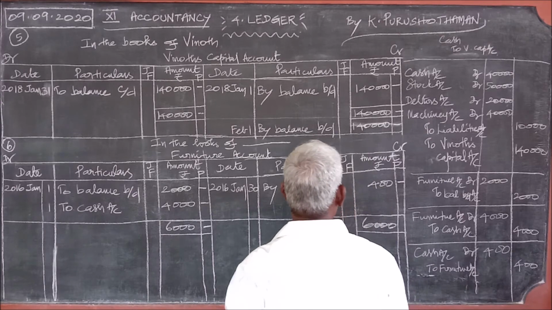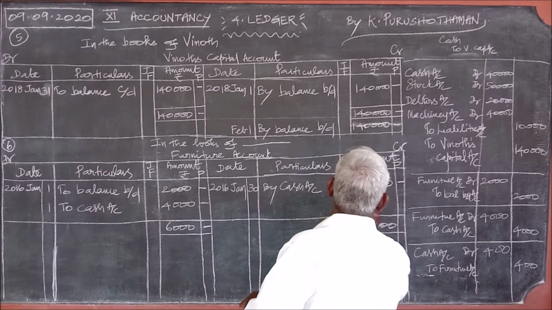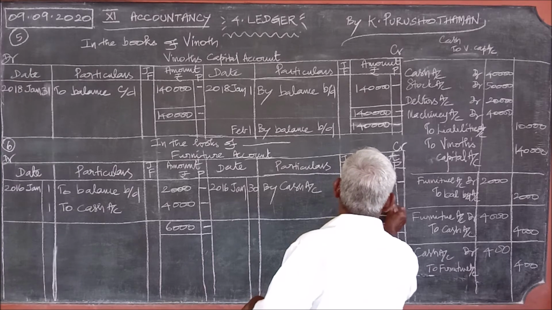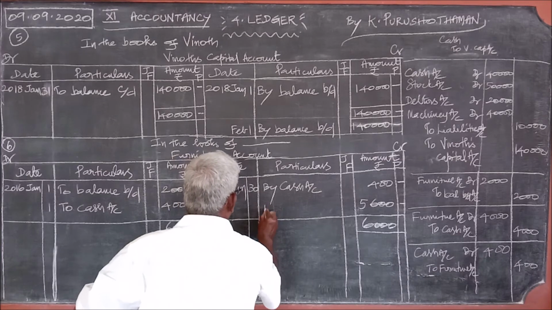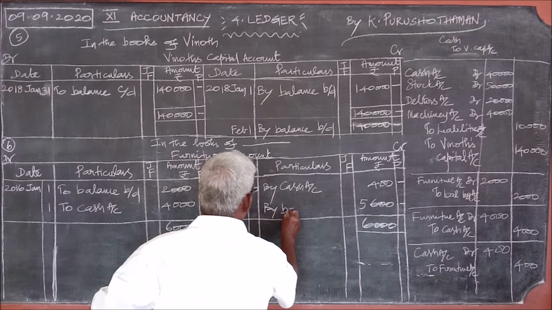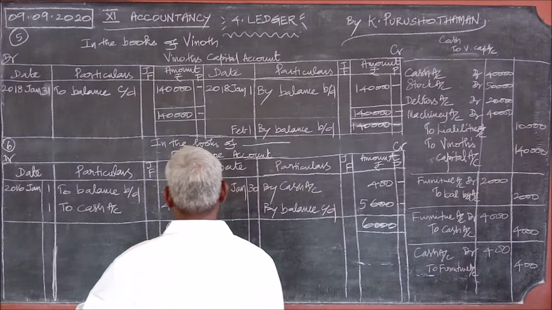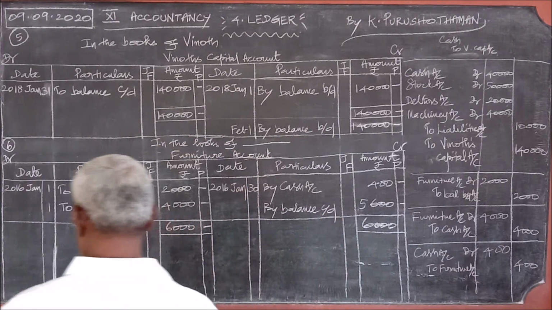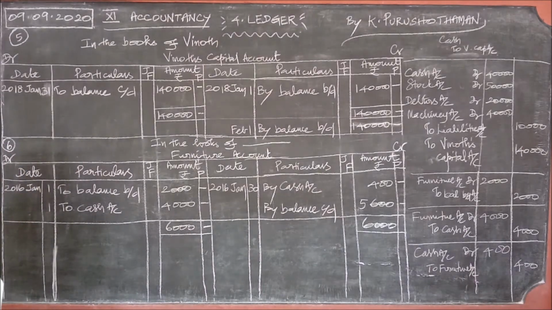And what is the missing amount or the balance sheet figure? 5,600. Against the missing amount, write balance carried down. And on the opposite side, you write balance brought down.